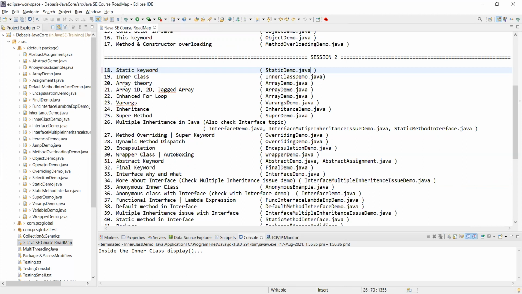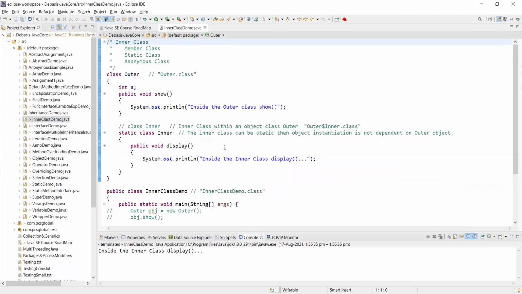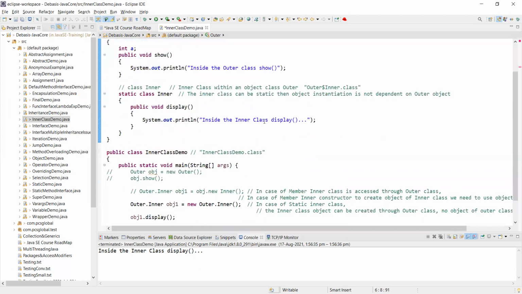Sir, what if the outer class were declared as static? Then also we won't need a reference to the outer class. If you say static outer class, yes, you can declare that. You don't need to create an object of the outer class. No, you can. I have commented it.